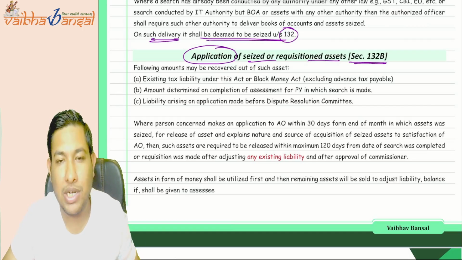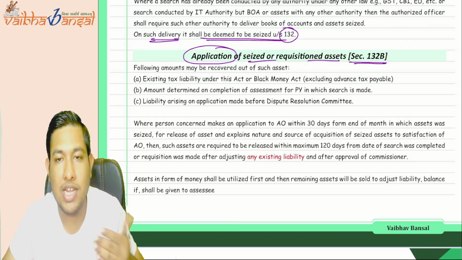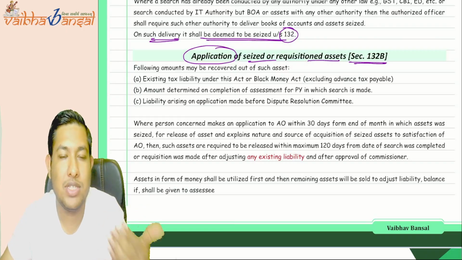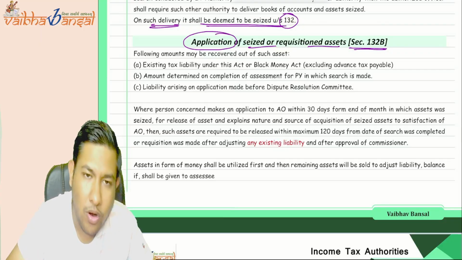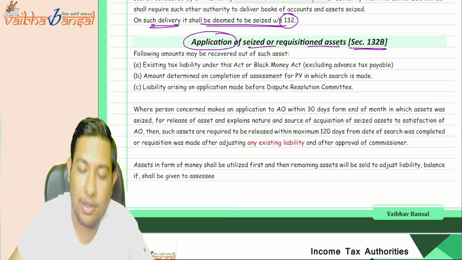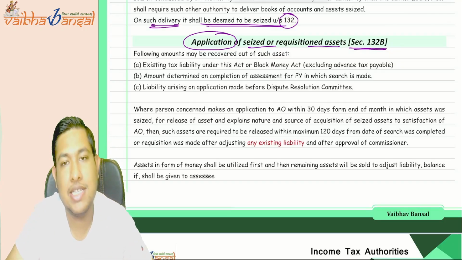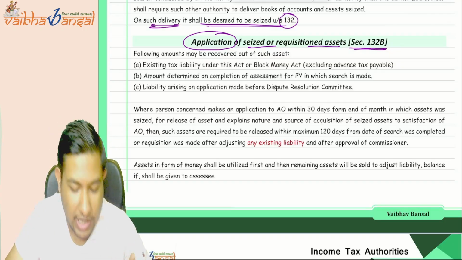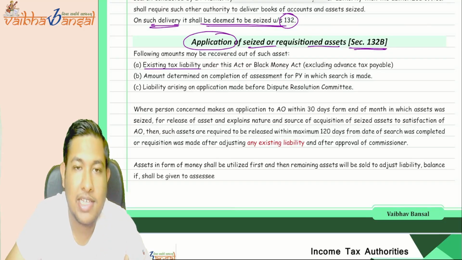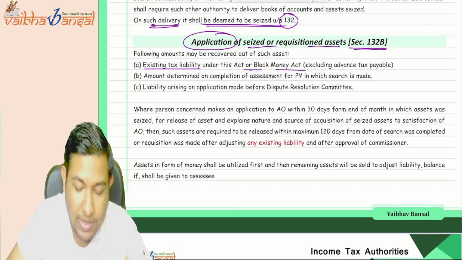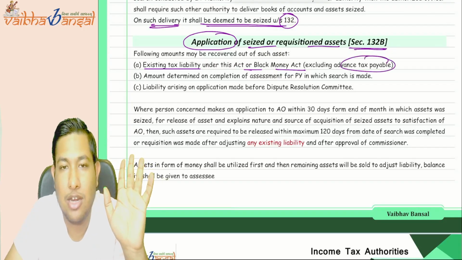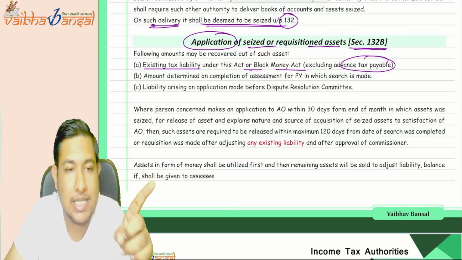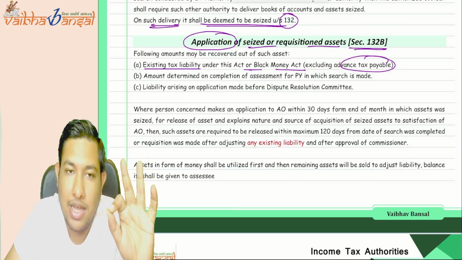Okay, if there is a property, we will value it, we will get the FMV, and then we will sell it and recover our tax dues. So first, what they are saying is in what things the seized asset or the requisitioned asset can be utilized. So it is the existing tax liability under this Act or the Black Money Act, excluding the advance tax payable. And the advance tax payable cannot be adjusted. Other than that, existing tax liability under this Act can be adjusted.